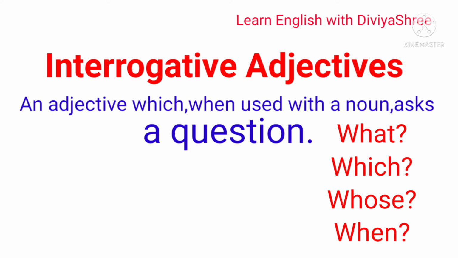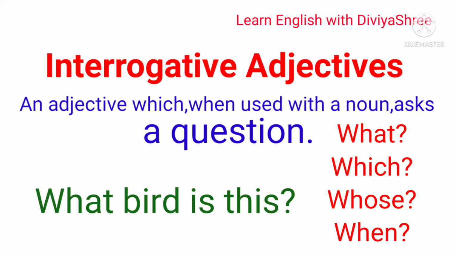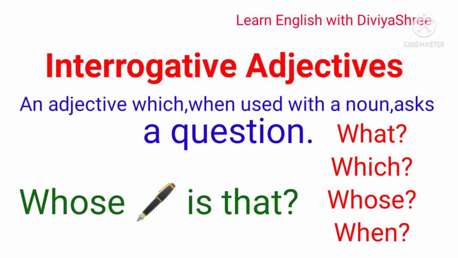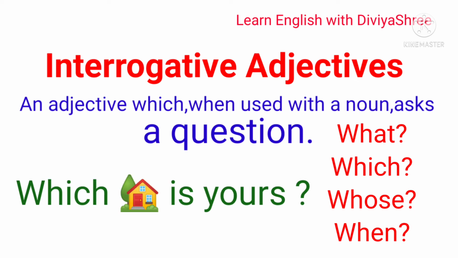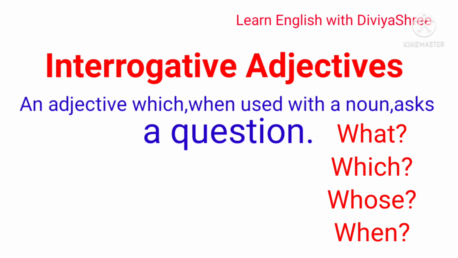If I say, what bird is this? So this is a question. Whose pen is that? Which house is yours? Here the words what, whose, which have been used as adjectives. What qualifies the noun bird, whose qualifies the noun pen, which qualifies the noun house. Since these adjectives used with nouns ask questions, they are called interrogative adjectives.